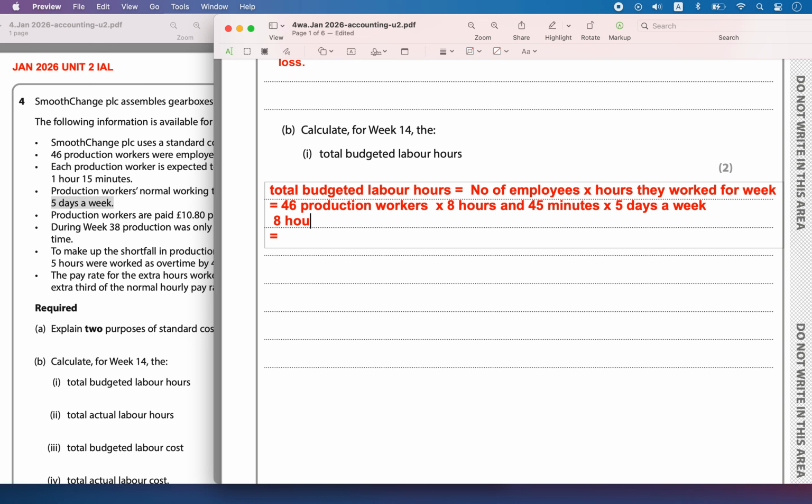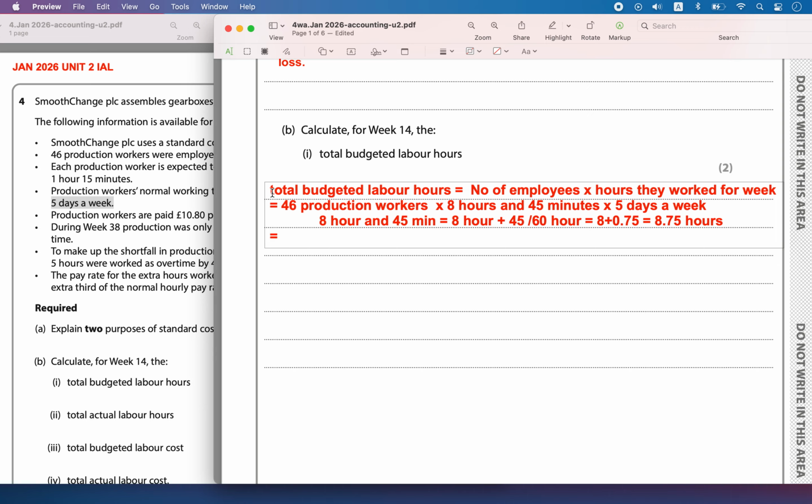We have to convert 8 hours and 45 minutes into hours: 8 plus 45 divided by 60 hours, that is 8 plus 0.75, which is equal to 8.75 hours. So we have converted everything into hours.